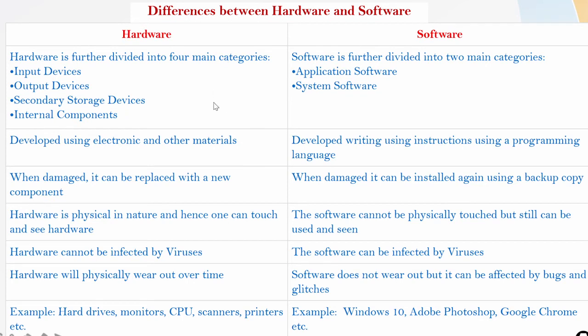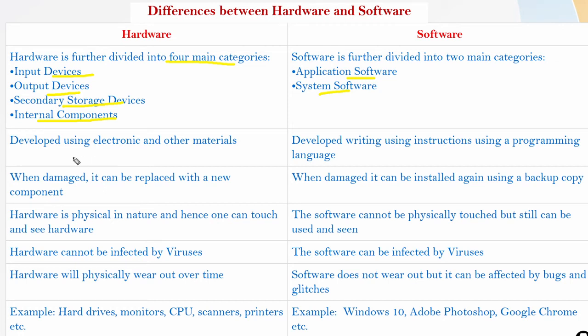The differences between hardware and software are: hardware is further categorized into four, that is input devices, output devices, secondary storage devices, and internal components. And software is divided into two categories, application software and system software.